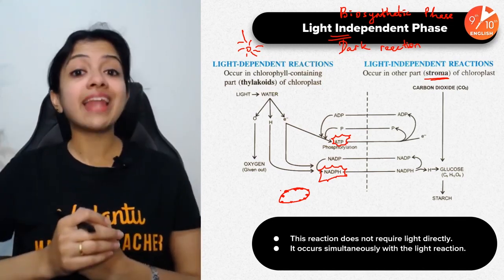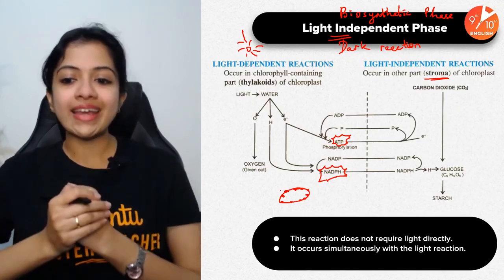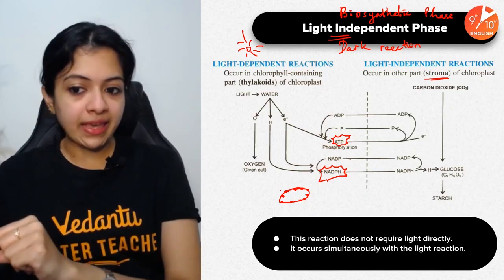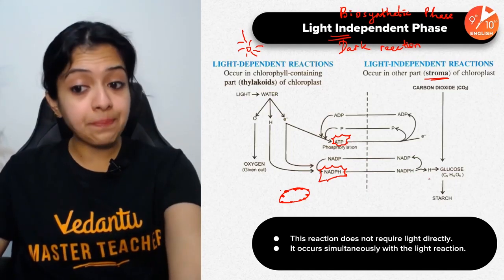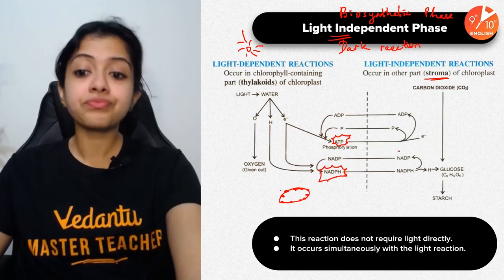The dark reaction, or the light-independent reactions, occur in the stroma of the chloroplast. So what exactly occurs here? This NADPH would split up into NADP and H+. Okay, now what happens to both of them?